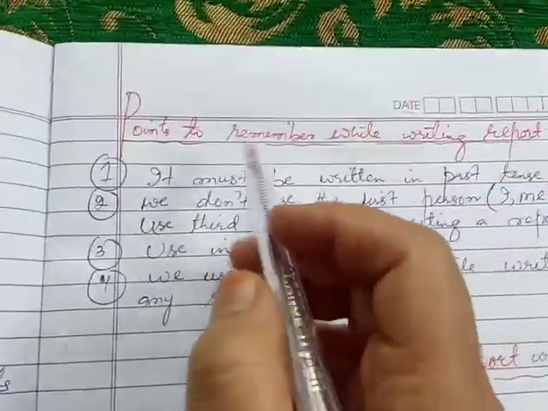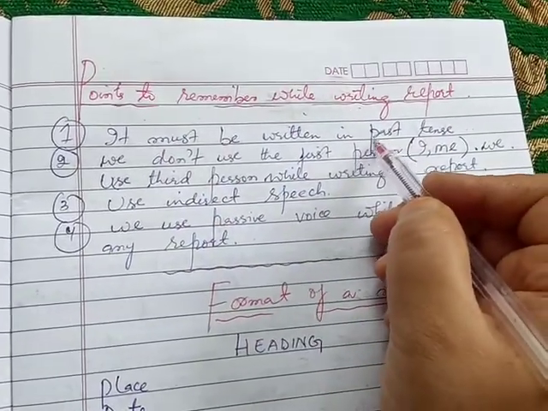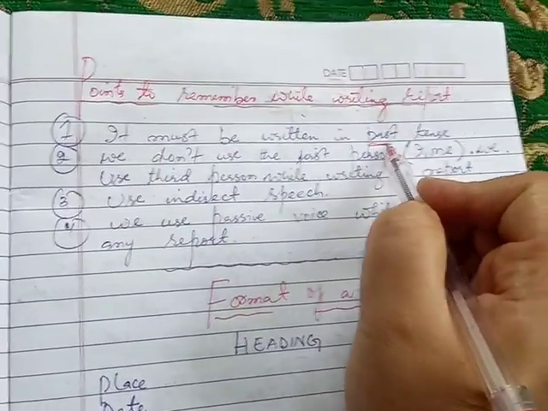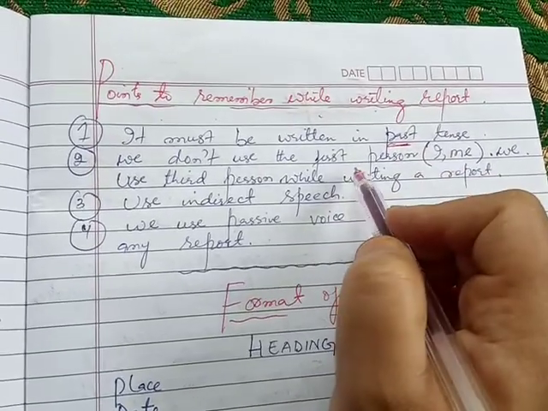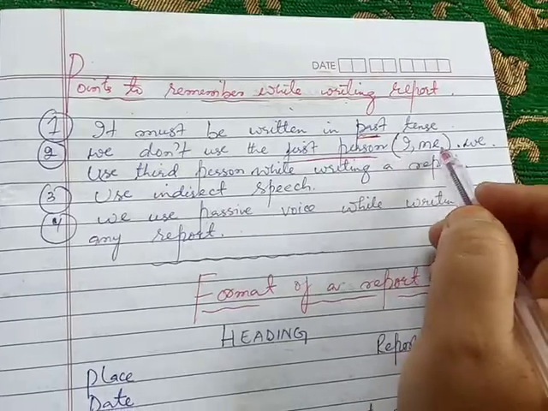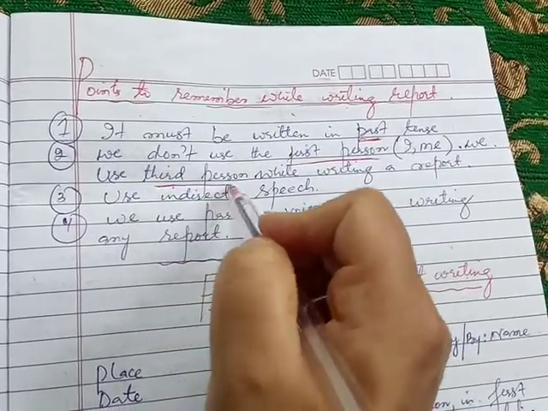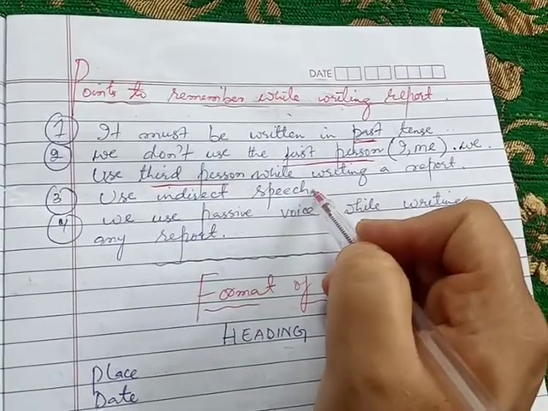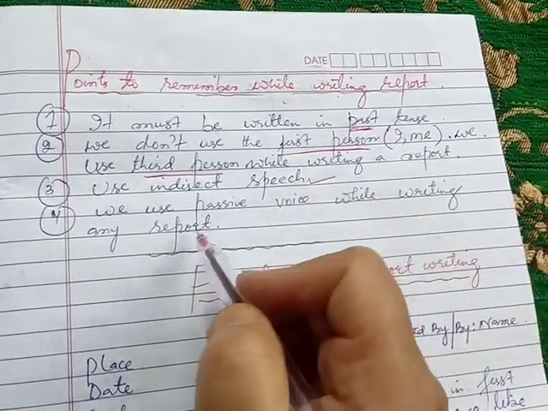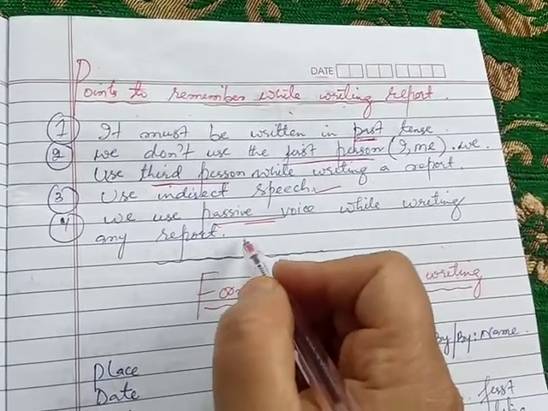Look here, my dear students, points to remember while writing a report. First, it must be written in past tense. While writing a report, you have to use the past tense. Second important point, don't use the first person, that is I, me. Use third person. Not only this, the third important point, use indirect speech. And the fourth important point, we should use passive voice while writing any report.